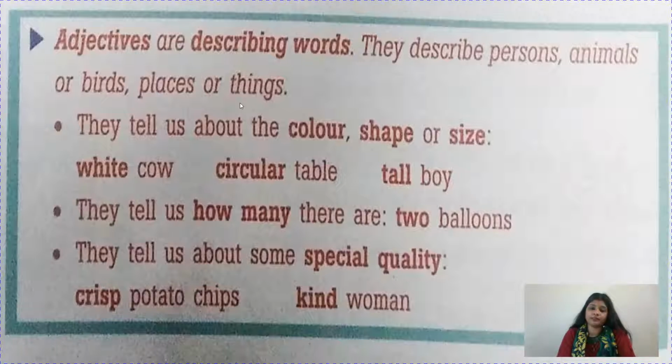Now they tell us how many there are. Like we have read two balloons. How many books do you have? 5. So 5 is an adjective here. They tell us about some special quality also. Suppose I ask you what kind of woman your mother is. You can say kind woman, beautiful woman, gentle woman. So these are telling the quality. What kind of food do you like? Yummy food, tasty food, finger licking food. So these are qualities.